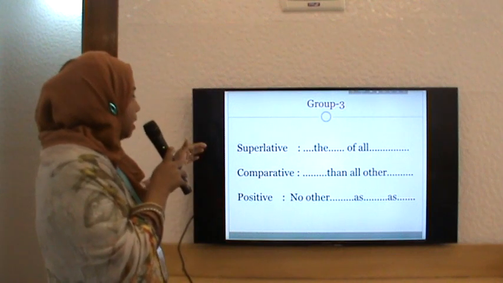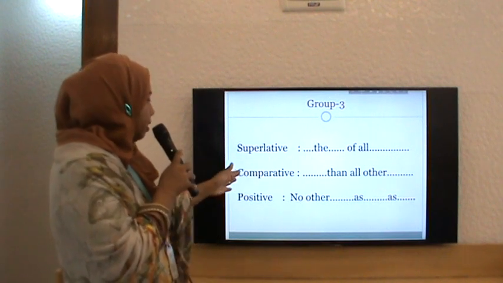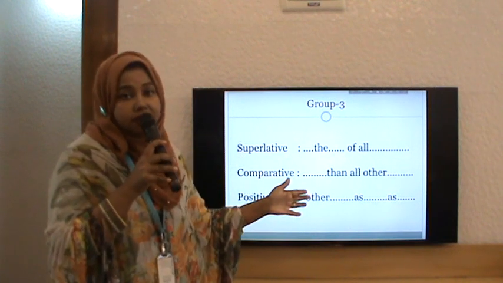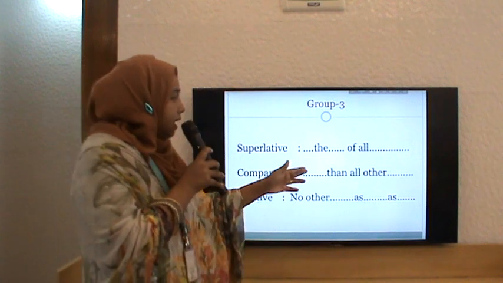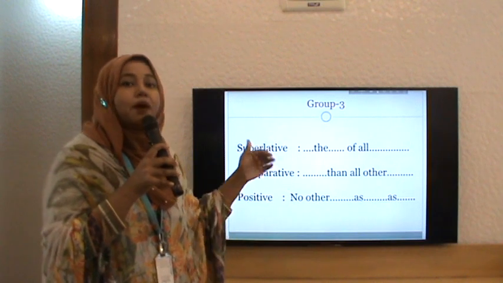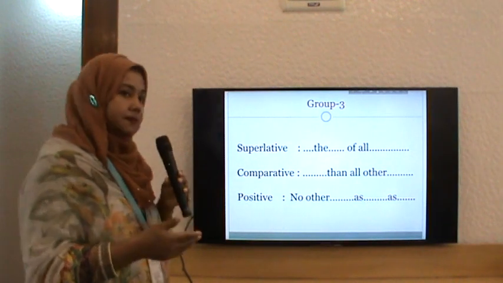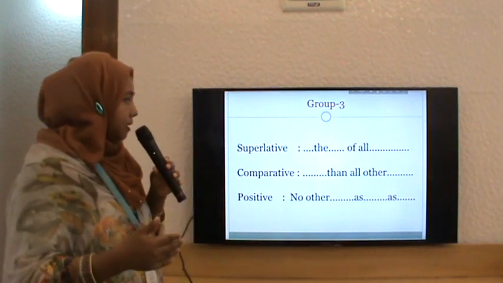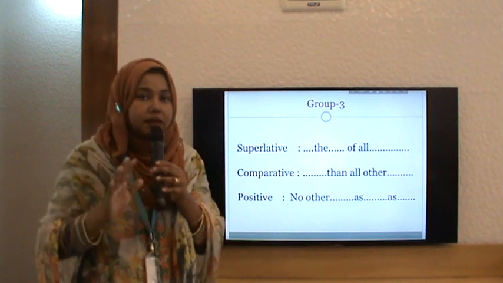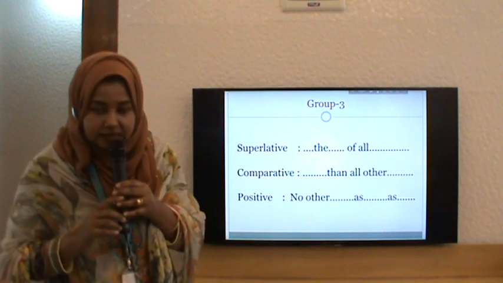So in group 3, if I find any superlative degree with "of all," then the comparative degree will be "than all other." Positive degree will be with "no other." So see, "than all other." It's not very difficult to follow, because when I see "of all," I am going to copy that: "than all other." So in group 3, let us practice a bit. "Of all," then "all other," "no other." These are the 3 groups. It's very easy, and you just have to remember these 3 groups to change degrees.